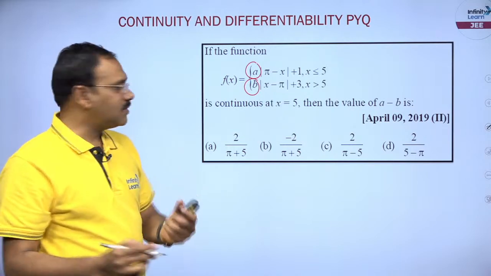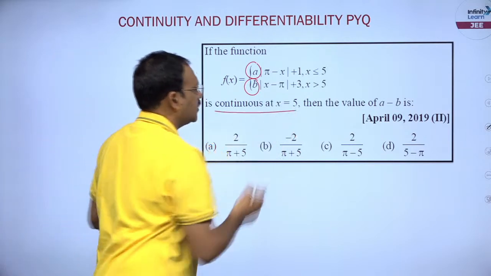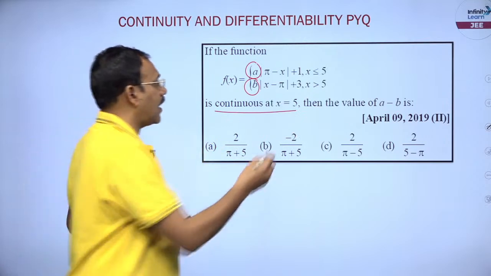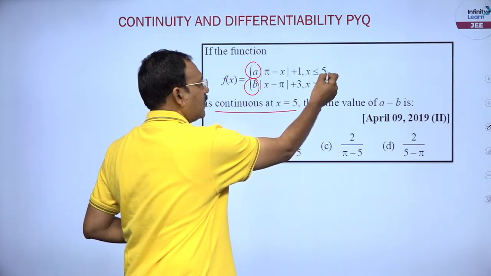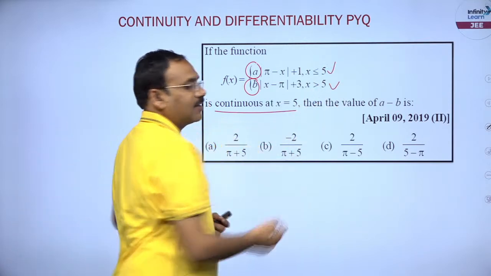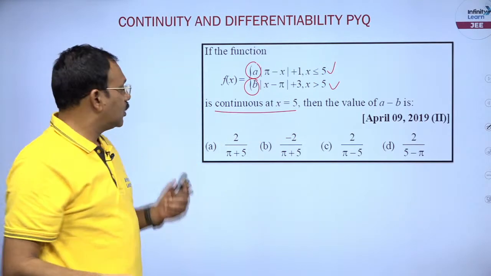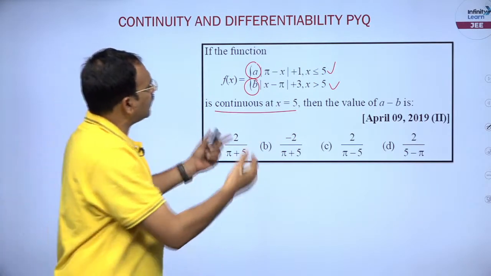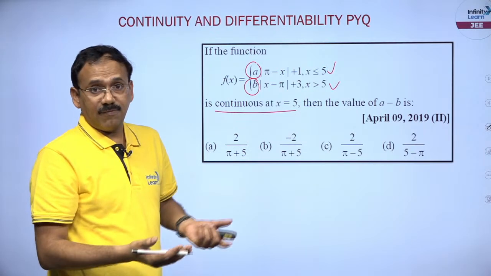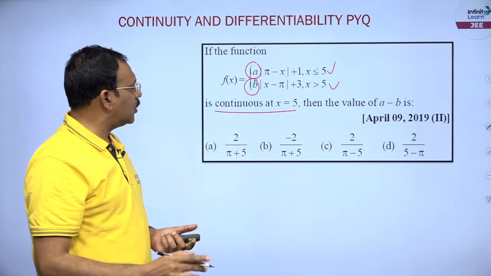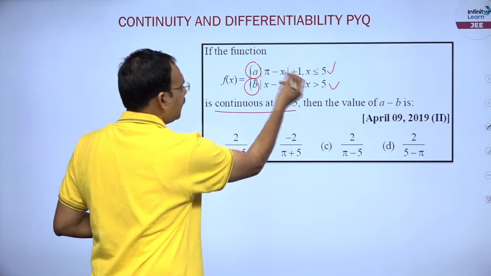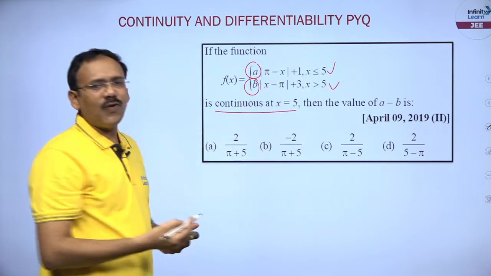Fine, he himself said that it is continuous at x is equal to 5. The function has broken its definition at left of 5, right of 5. It is defined piecewise. So simple, friends, rather than applying a limit, it is almost like a polynomial. You can do one thing, left hand limit is nothing but put x is equal to 5.